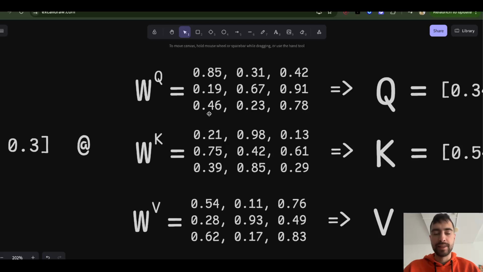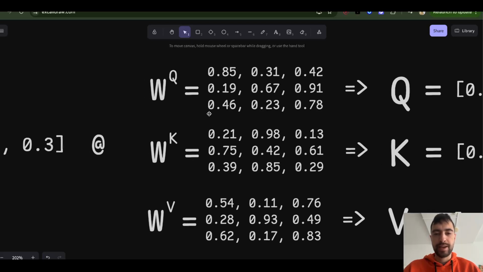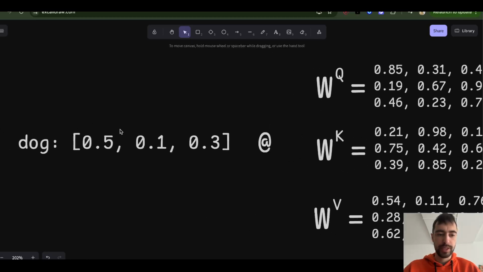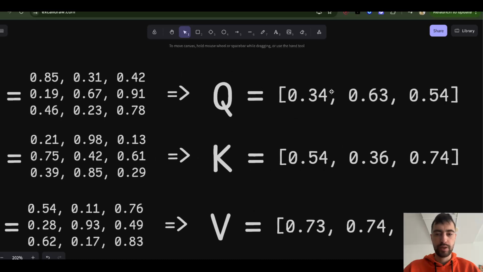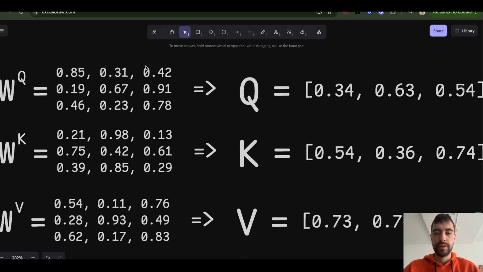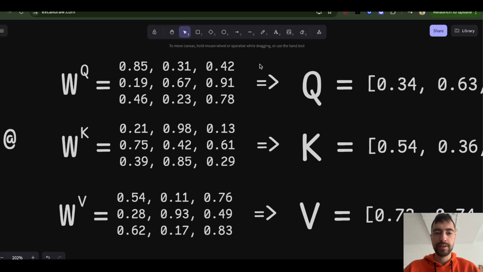They are learned by the AI during training, and they are always the same for each key, query, value. There is just one matrix for query, for each query. And it will transform this dog vector into the query. So again, this matrix is learned during training.